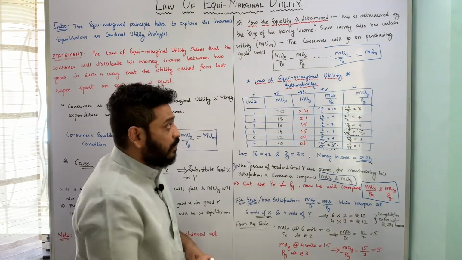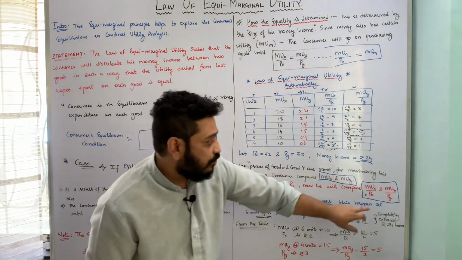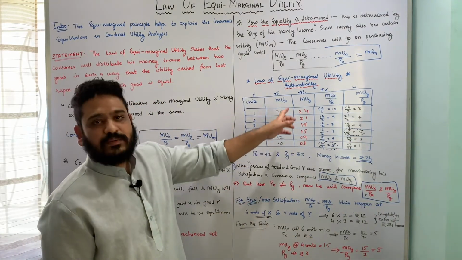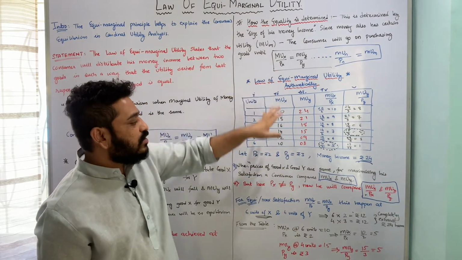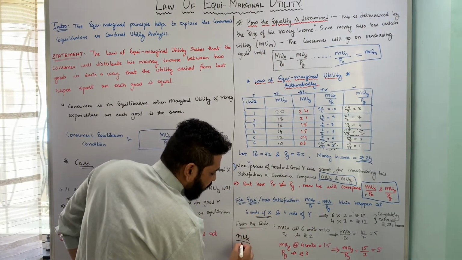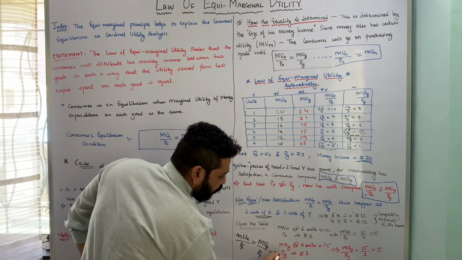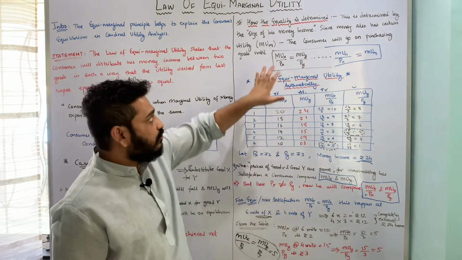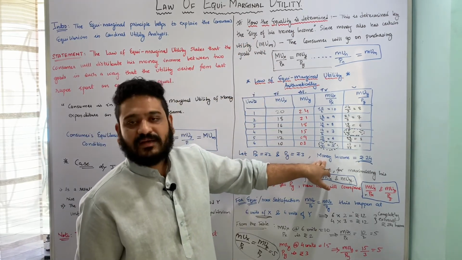So now you can say that the marginal utility of X to price of X and marginal utility of Y to price of Y is equal to 5, and this is how you achieve the equilibrium condition in case of prices being different, and the law of equimarginal utility is true in this sense. That means the marginal utility of X to price of X should be equal to marginal utility of Y to price of Y, and this is equal to 5. So this is how you achieve equilibrium arithmetically in case of the law of equimarginal utility, given the prices of two goods are different and the income of the consumer.